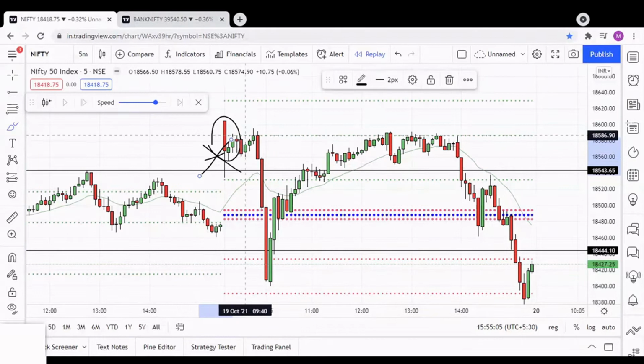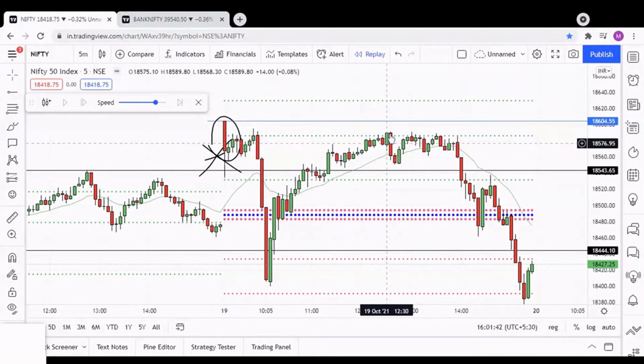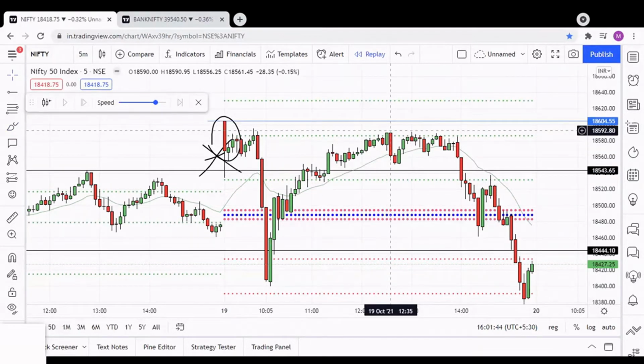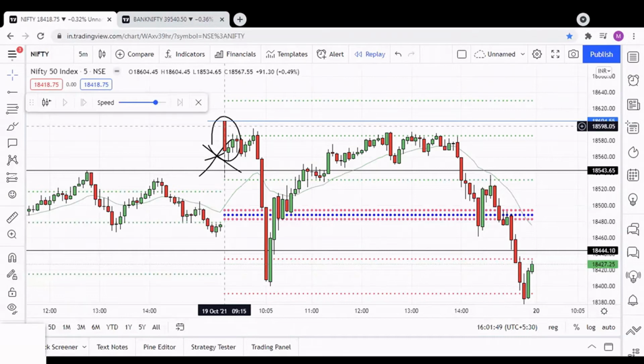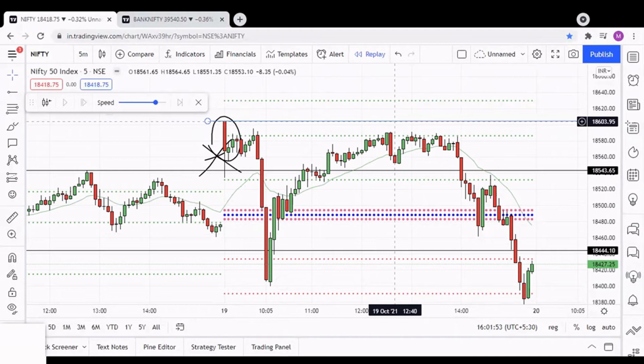The market nearly crashed from 955. In 3 candles it came down nearly 200 points, and again it recovered and came up, almost touching the day's high. When our market opens with a red candle and comes down, and again comes to the day's high, we can go for the entry if there is a red candle at that point. So one can go for a short entry on this red candle.